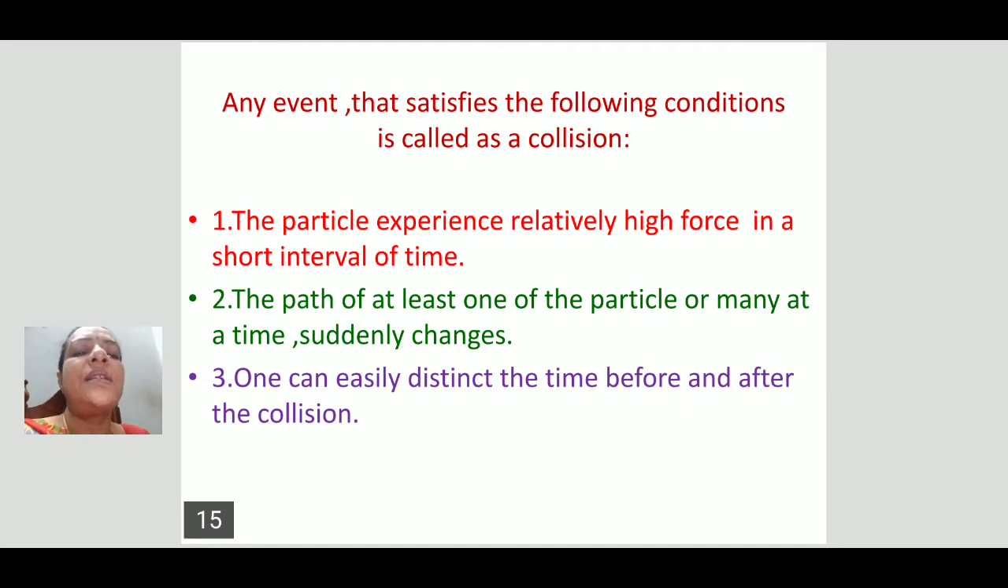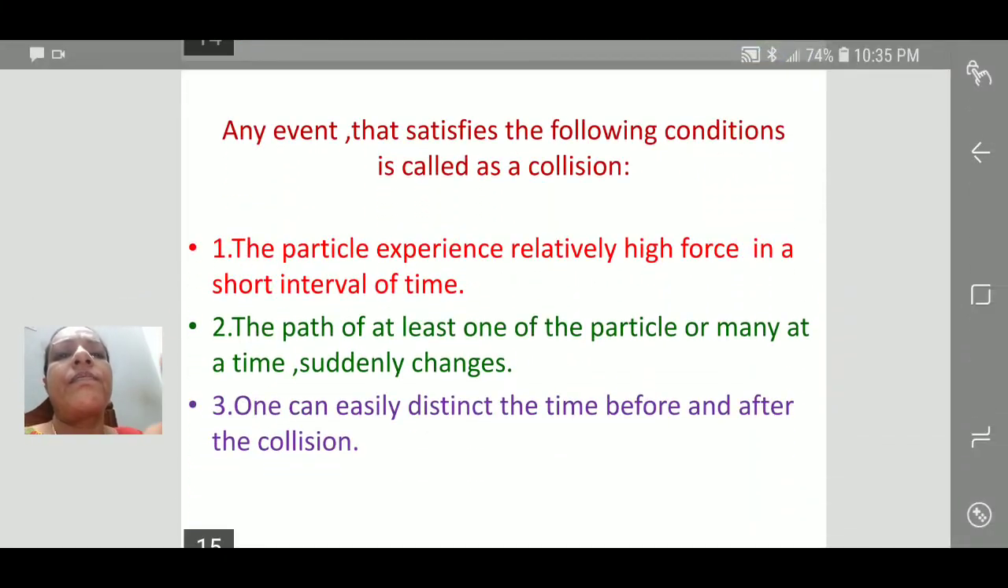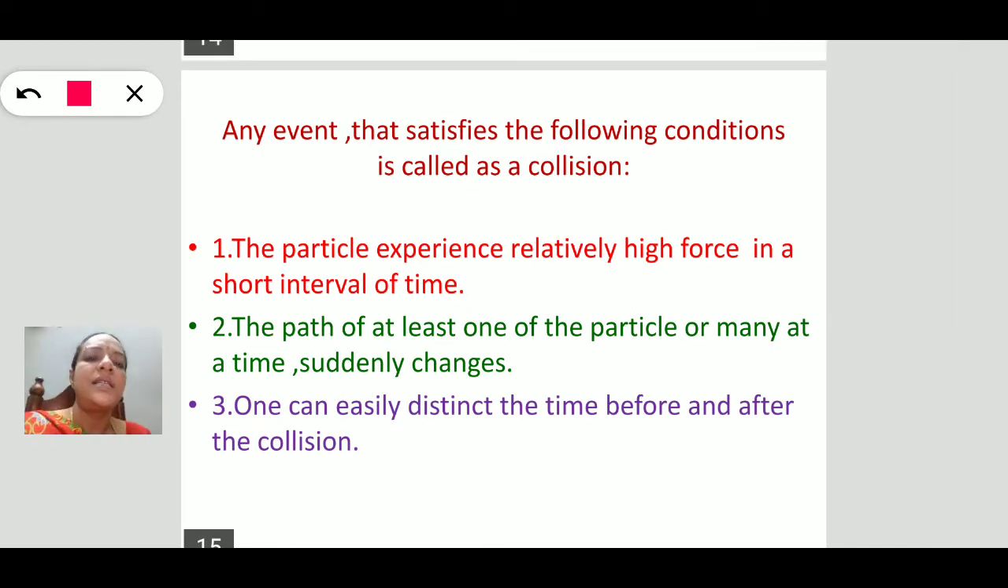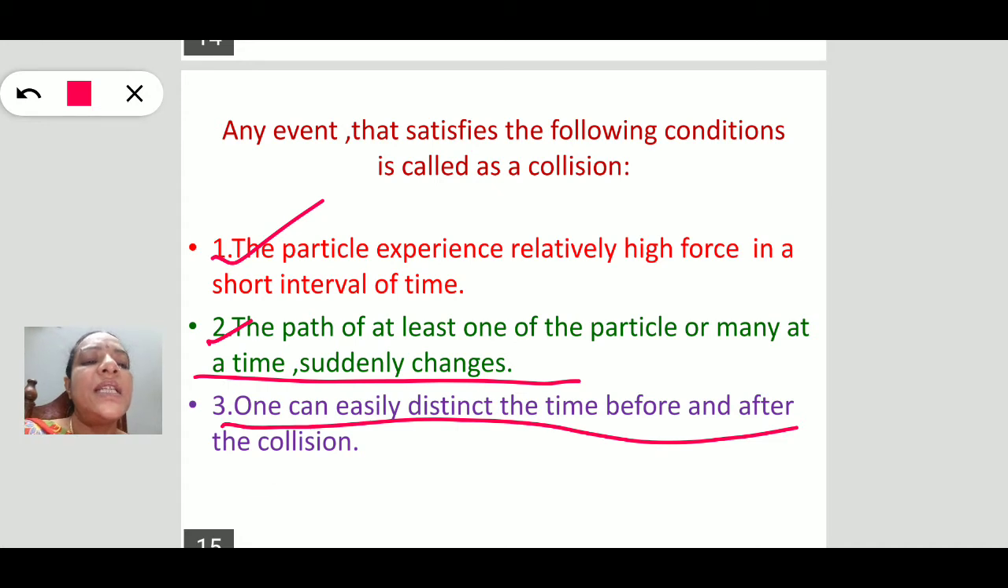See here, the first condition. A collision should satisfy these conditions. The particles experience a relatively high force in a short interval of time. Next, the path of at least one of the particles suddenly changes. One can easily distinguish the time before and after the collision. If any event satisfies these three conditions, that is said to be a collision.